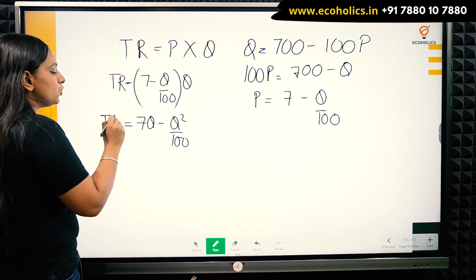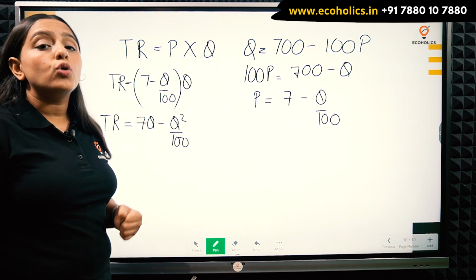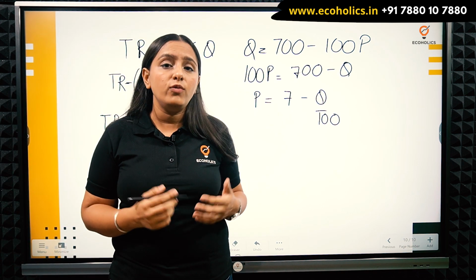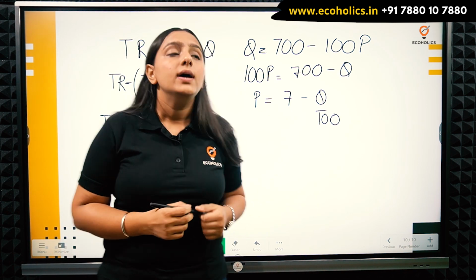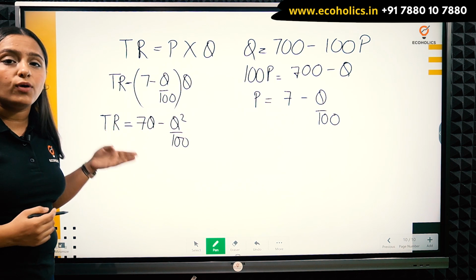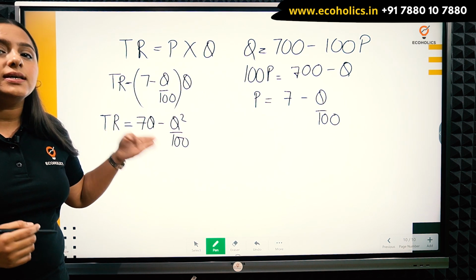So when will the total revenue be maximized? Total revenue is maximized whenever the marginal revenue is 0, that is, the first derivative of total revenue is equal to 0.